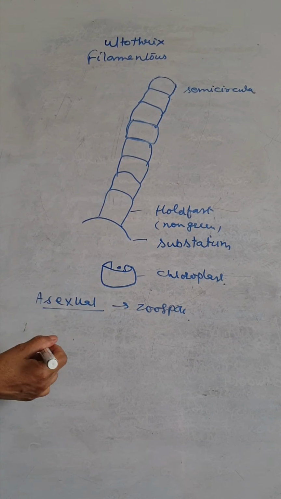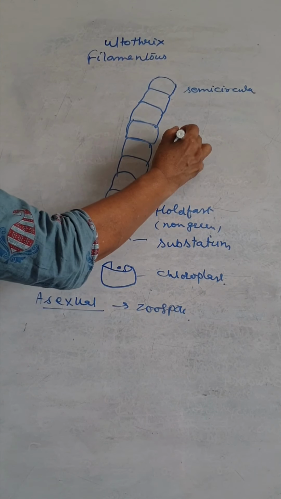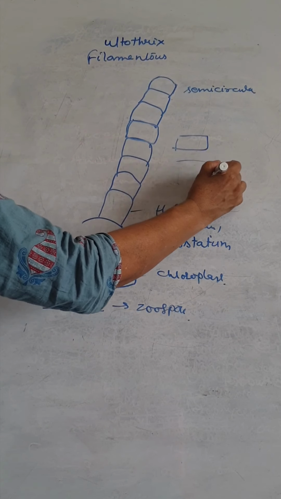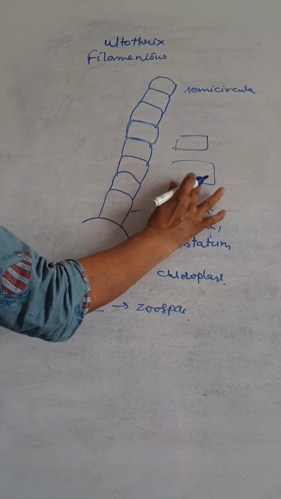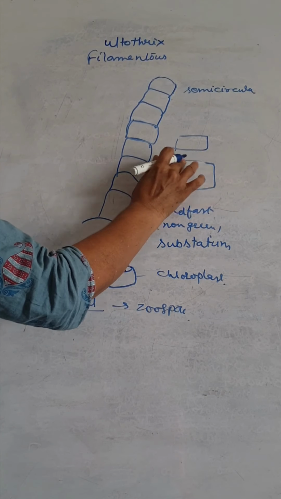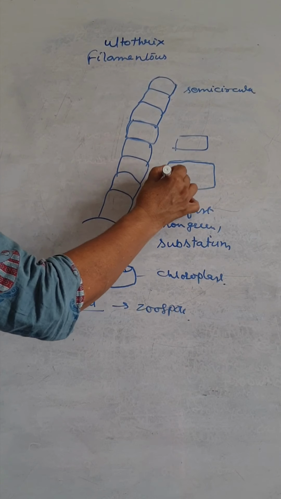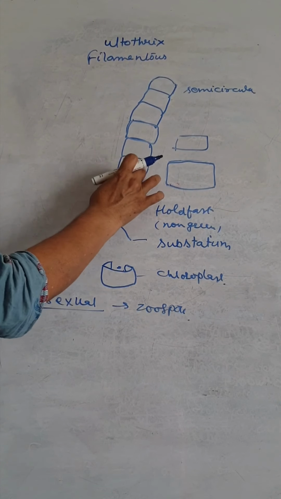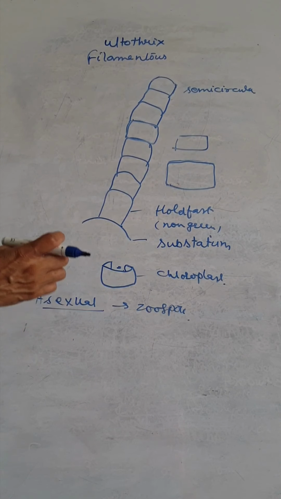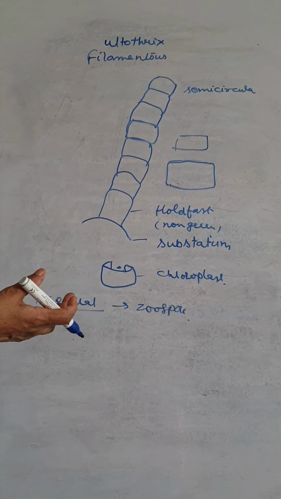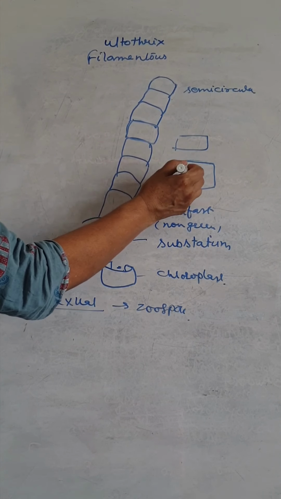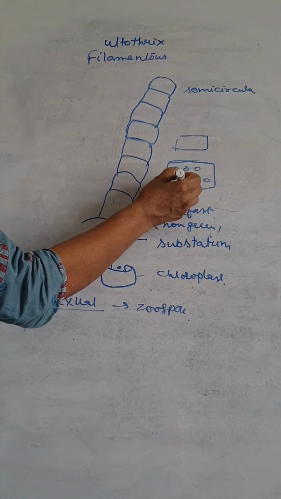If we draw one diagram here, it enlarges in size and its protoplasm undergoes mitosis. The amount is increased, so cell-like structures are formed within the cell.